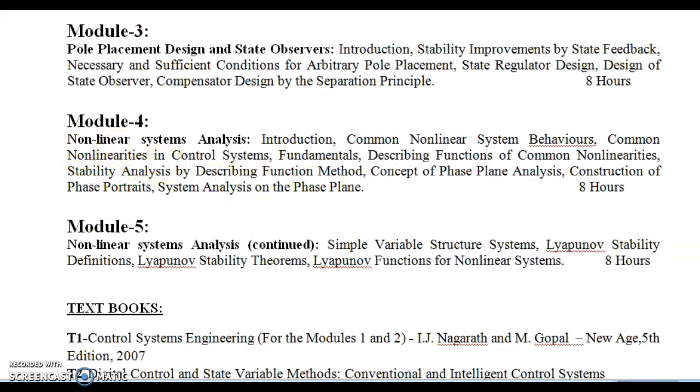Next, the fourth model. This fourth model is a theory part. Almost 70% is theory part. Different types of nonlinear systems, behavior of the nonlinear systems. Here we are going to study the definitions of these nonlinear systems, different systems. Then the last part is stability analysis by using the phase plane analysis method.